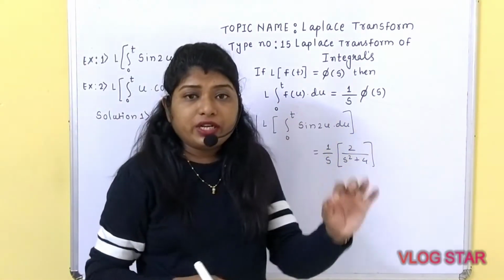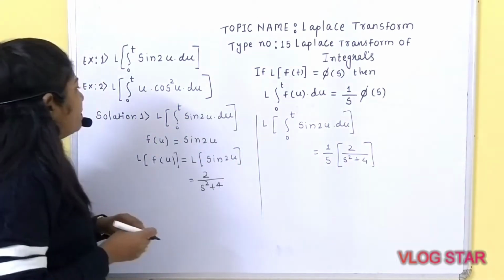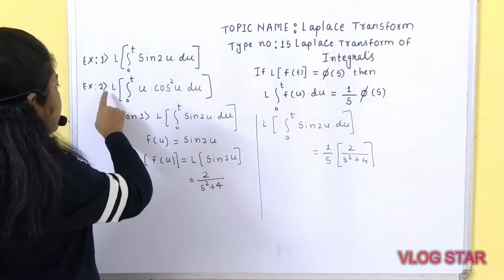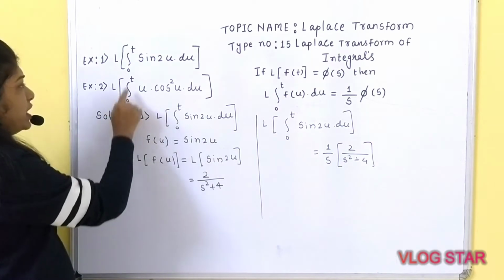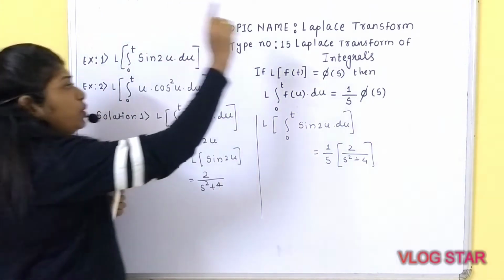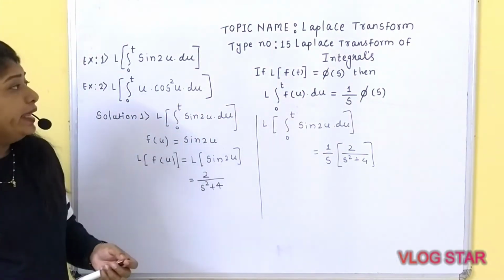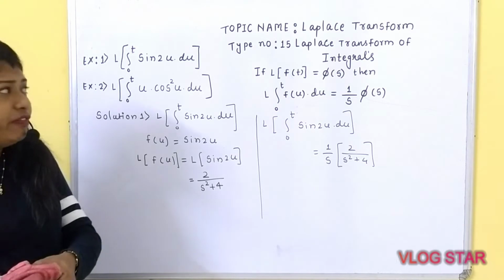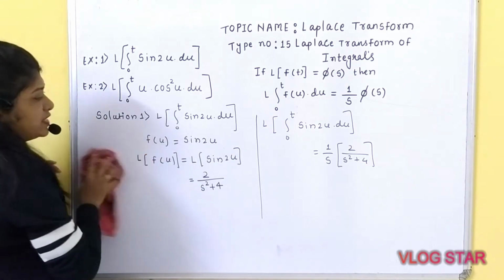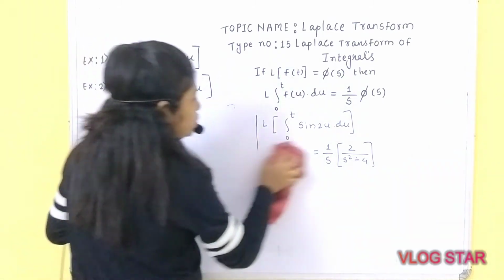I hope you have understood example number 1. Coming to example 2, what is given? Laplace of integration of 0 to t. If it is integration of 0 to t, you have to identify the given example is based on type number 15, that is Laplace transform of integral. Am I right? So let's begin with the solution.